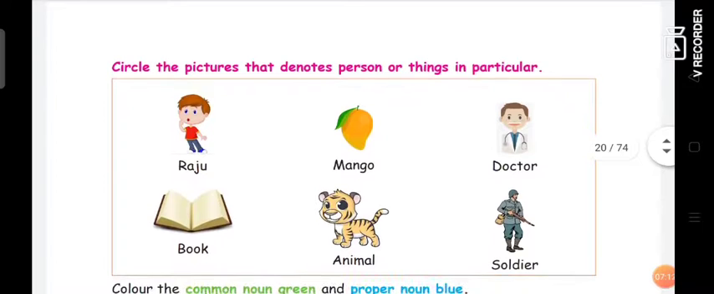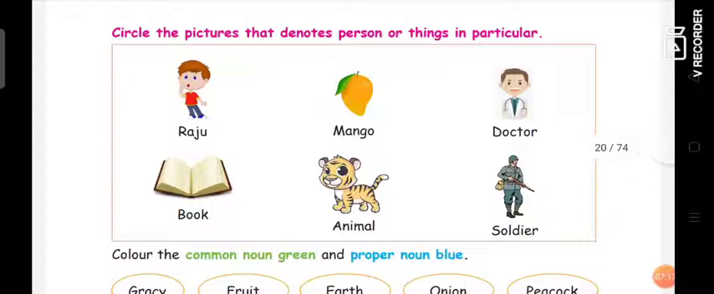Circle the pictures that denote person or thing in particular. Okay, so here we are going to circle the proper noun. First one, Raju. Raju is a boy, but his name is Raju, right? So here Raju is a proper noun. They specified that boy's name, so this is a proper noun. Circle Raju. Mango. Mango is a fruit. A commoner will call it a fruit, but as a proper noun you have to circle mango.